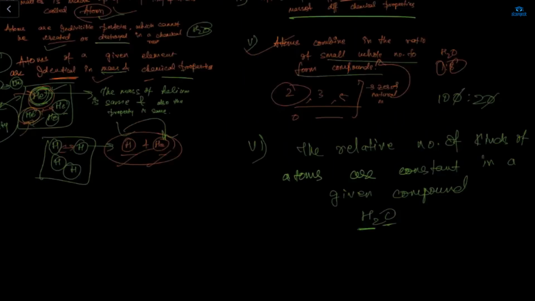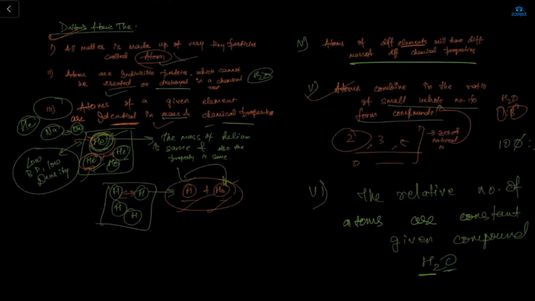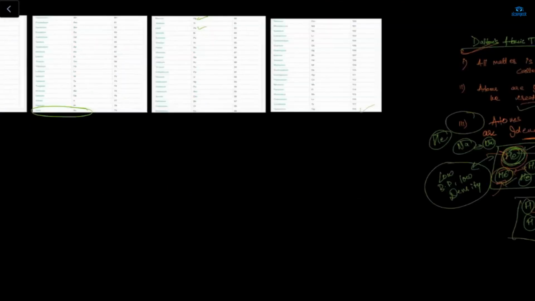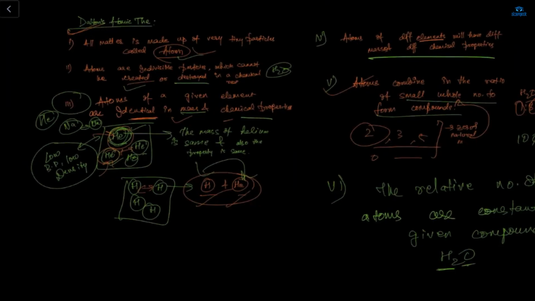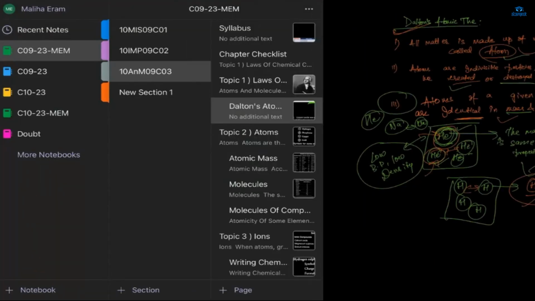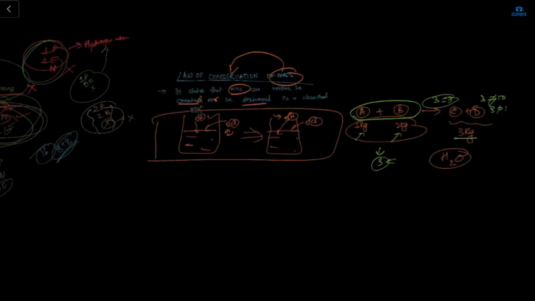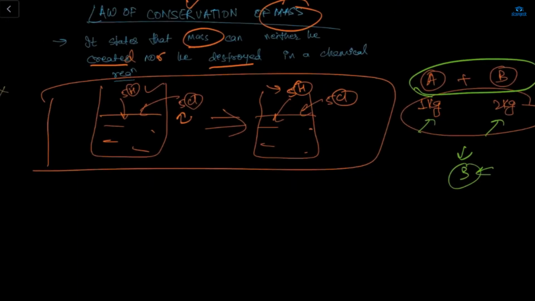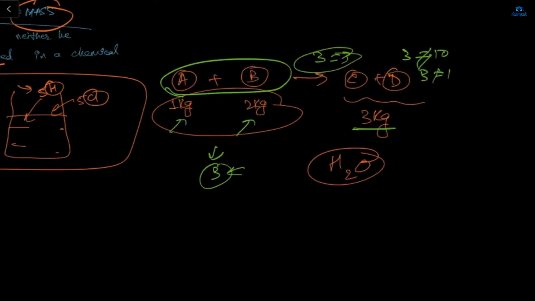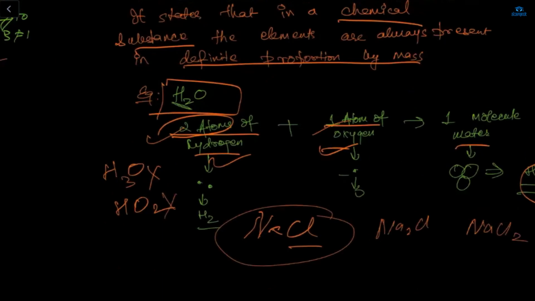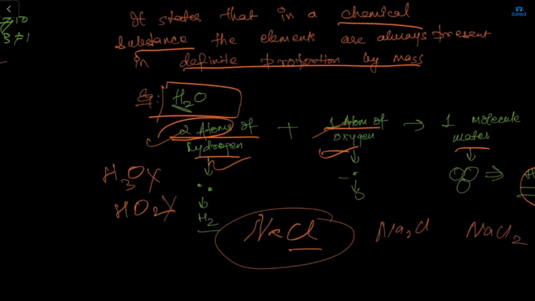Yes, ma'am. So these theories are given by Dalton. And what about those two scientists? What did they give? Ma'am, they gave the law of conservation of mass and the law of definite proportion. And what is the law of conservation of mass? Ma'am, mass can neither be created nor destroyed in a chemical reaction. Oh, good. And what is the law of definite proportion? Yes, ma'am, the atoms are always in definite proportion.